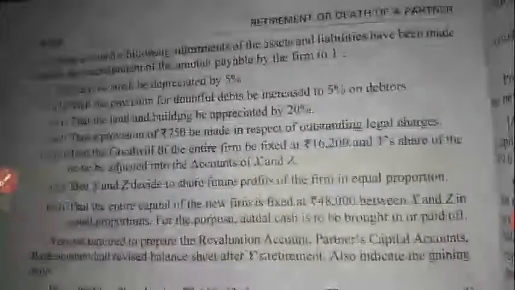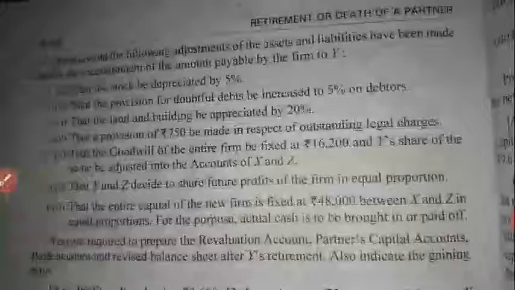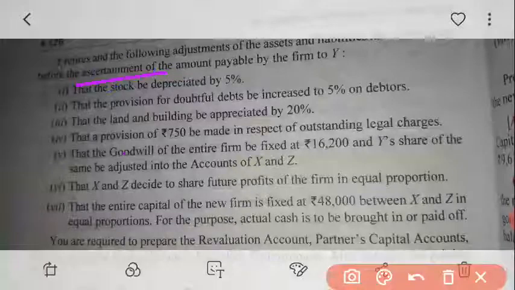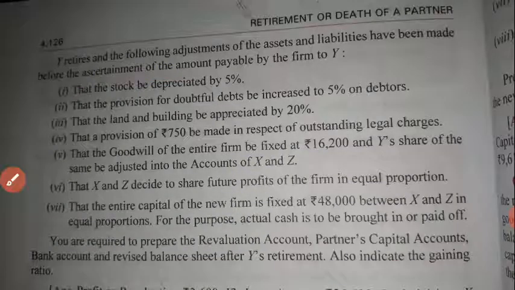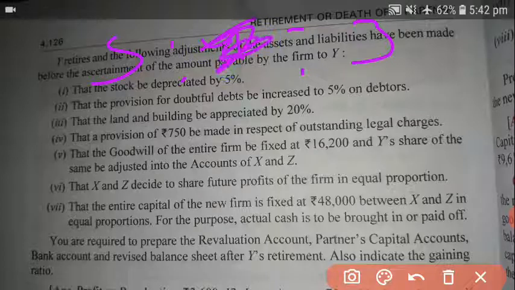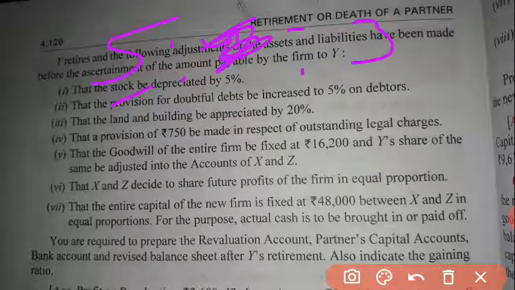Okay, so next see what the adjustment is. The next adjustment is that Y retires. Y retires and the following adjustments have been made. The sharing ratio was 5:4:3, that is X 5, Y 4, Z 3. Here Y retires, so the remaining sharing ratio is 5:3.